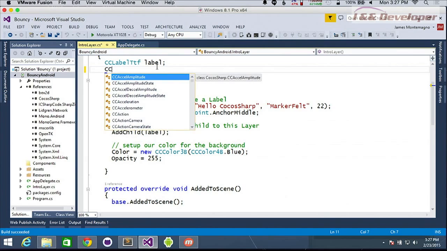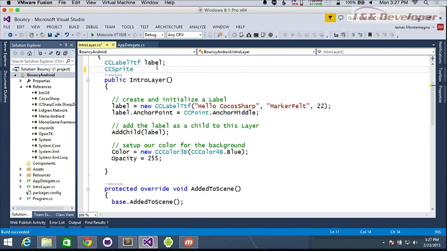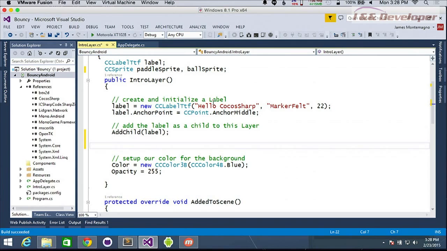So let's add in some CC. We get CC, and then everything for Cocos comes up. So let's add some sprites. And we're going to add a paddle sprite and a ball sprite. There we go. And then we'll go ahead and new those up here. So we'll say paddle sprite equals new sprite. And it is going to want a file name. So we can actually pass in a default file name of what this file will be.